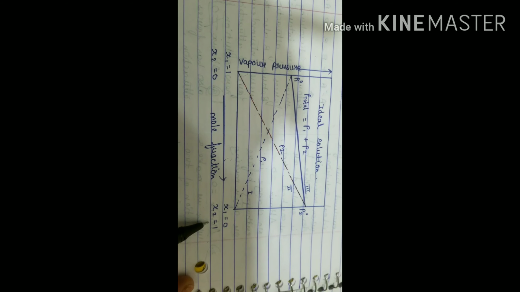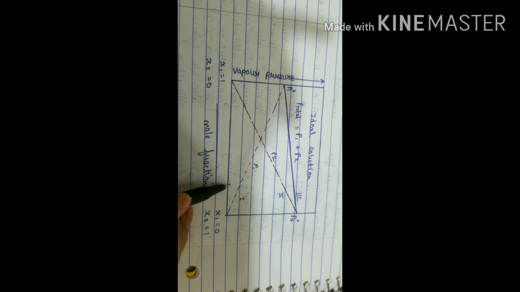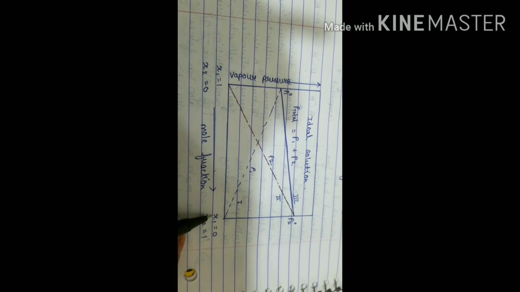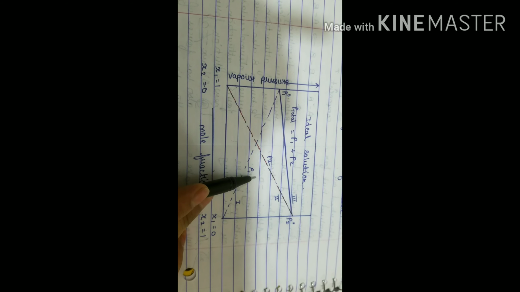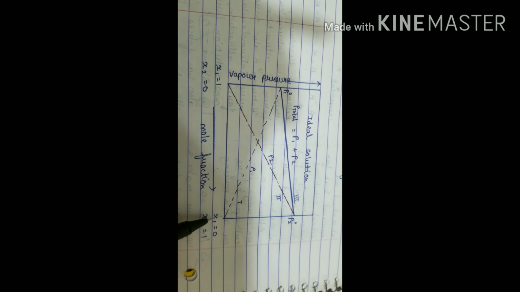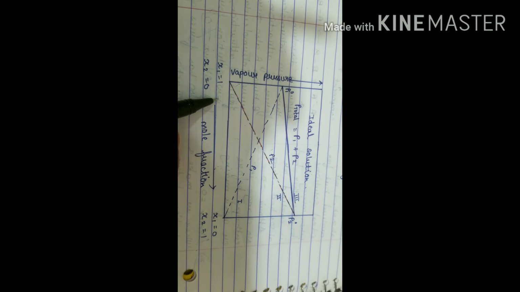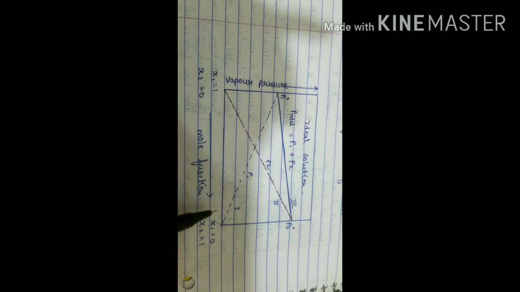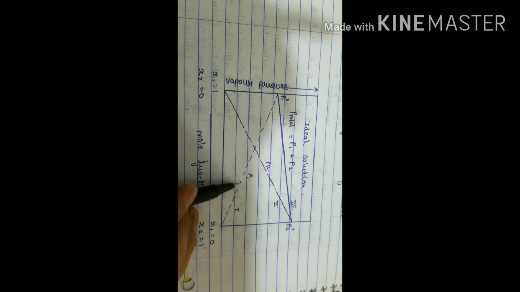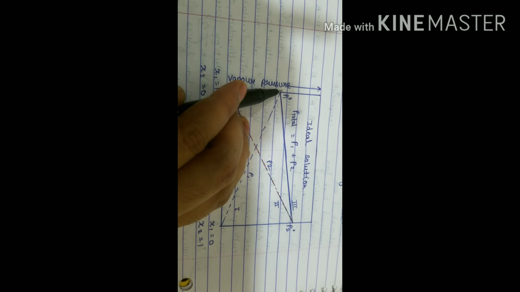Now first we will be looking at the pressure of the first solution. So look here, for P1 the mole fraction is going to be x1. So when x1 is equal to 0 and as you move towards x1 is equal to 1, you can see that the pressure is increasing.